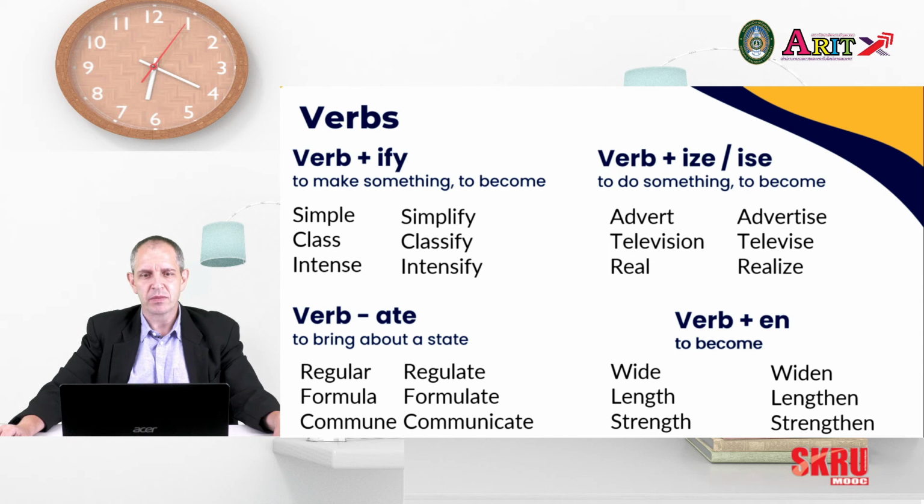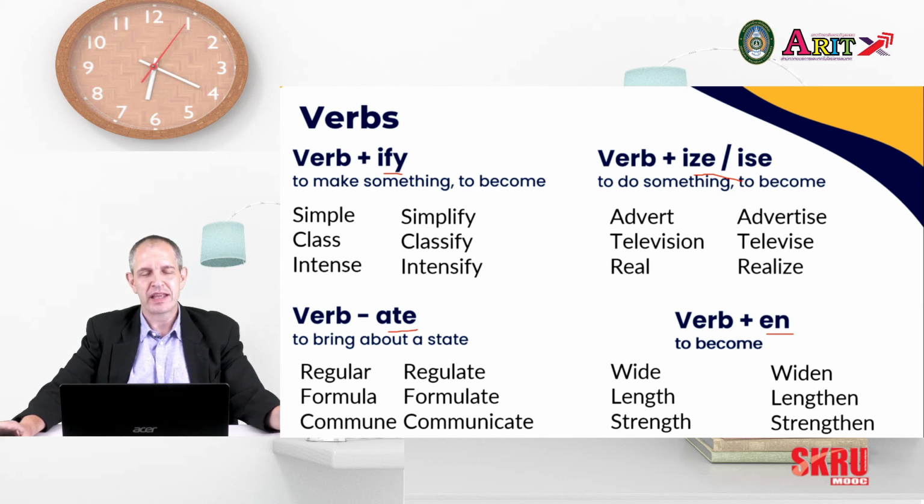Then we also have adjectives and nouns like wide, length, and strength. When we add en, we have widen, lengthen, and strengthen. So ify, ize, ate, and en are all used for making verbs, and these are the most popular suffixes at the end of verbs.